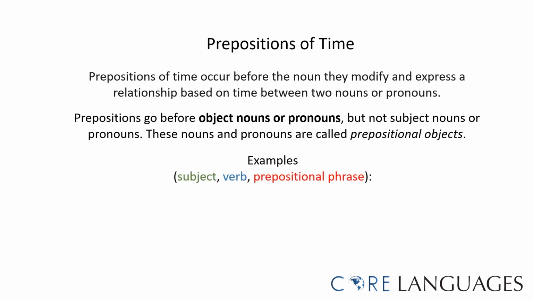A sentence would start with a subject, followed by a verb, and then the prepositional phrase. For example, Samantha flies home after her vacation. After is the preposition of time, and after her vacation is the prepositional phrase.